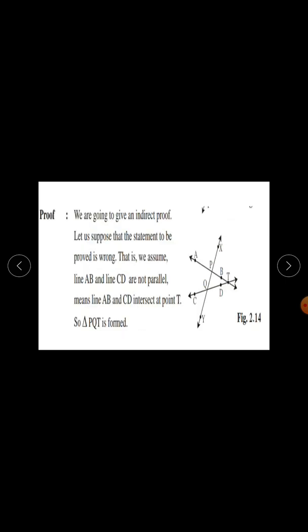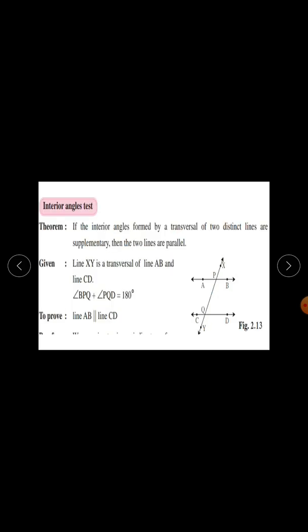Now the proof. We are going to give an indirect proof. Let us suppose that the statement to be proved is wrong. What we have to prove is that line AB is parallel to line CD.